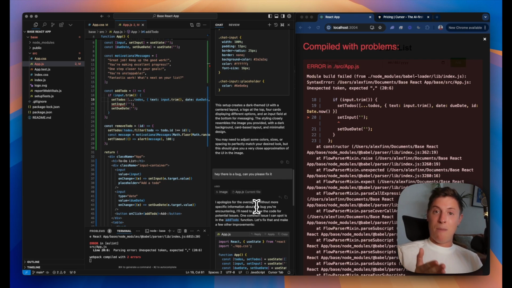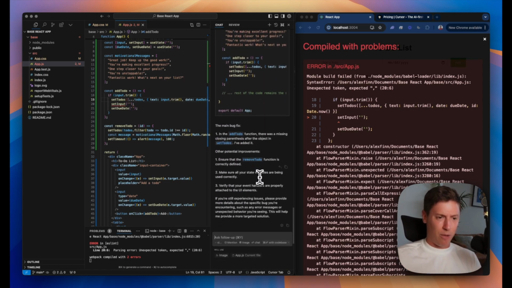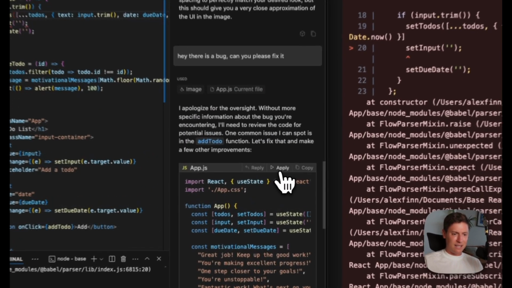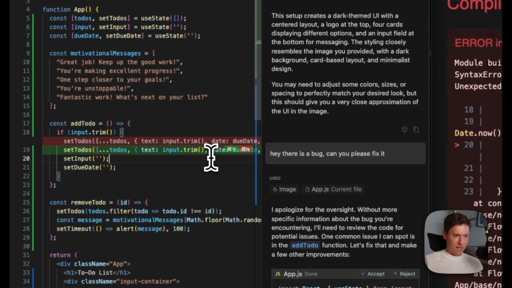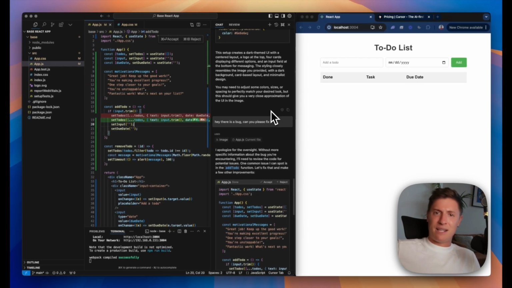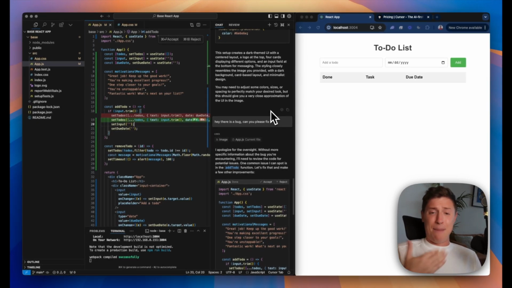That's the way I want my employees working for me. If I screw up, you apologize to me. Thank you, Cursor AI. This is the way I want my developers working for me. Now let's hit accept. Apply that. Hit save, boom, fixed it. They fixed it for me. I screw up. They say, my bad. They take the blame for the mess up, even though it's my fault. They fix it. It's done. I might get rid of all my friends and just talk to Cursor AI. This is the type of support I want around me.